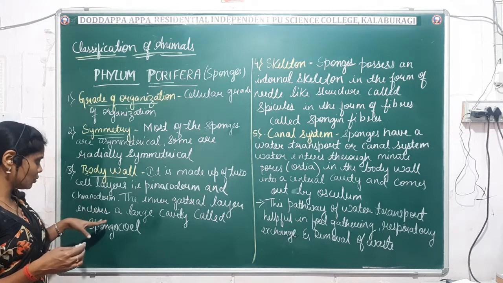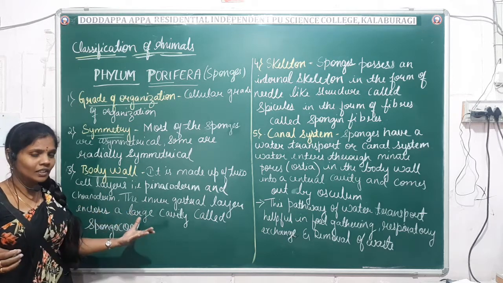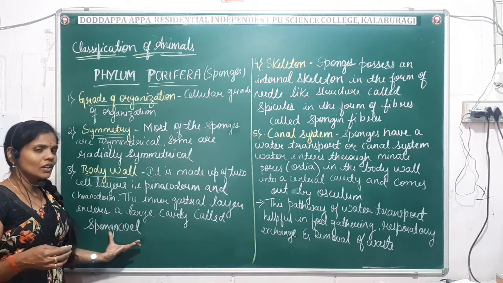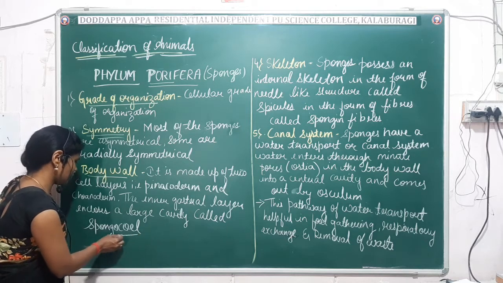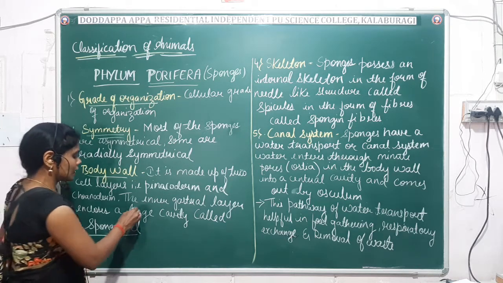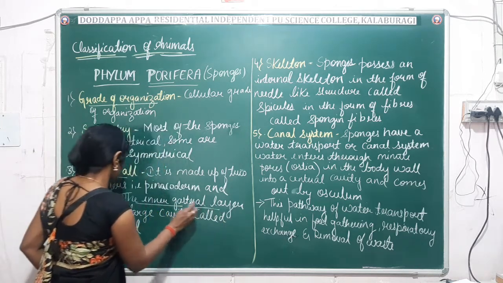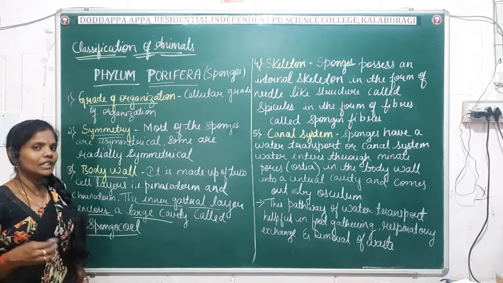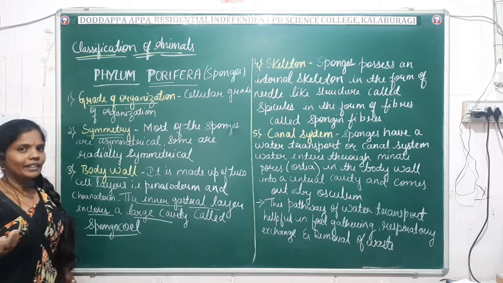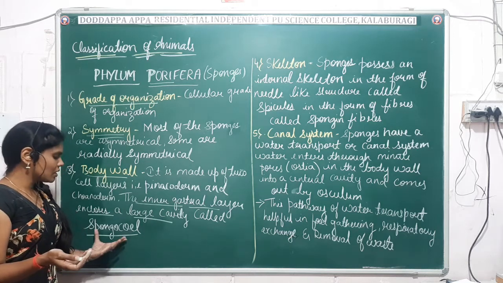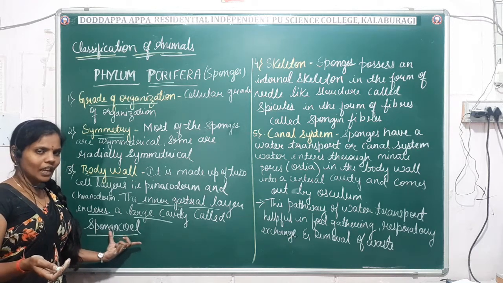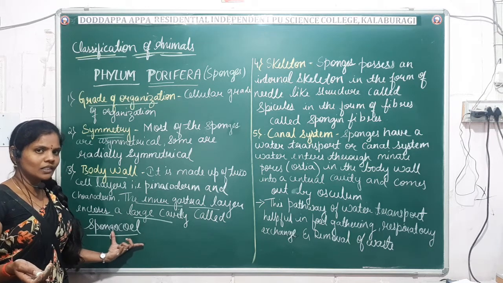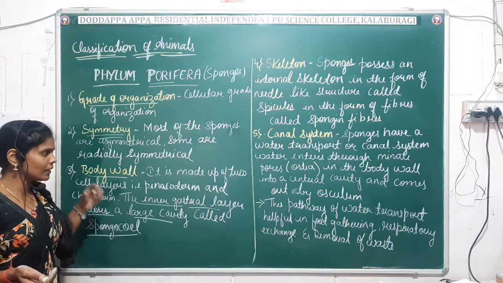In between these two layers we have another cavity, which is known as the spongocoel. This you have to keep in mind. The inner gastral layer encloses the large cavity present in Porifera, which is commonly called the spongocoel. This you have to keep in mind.